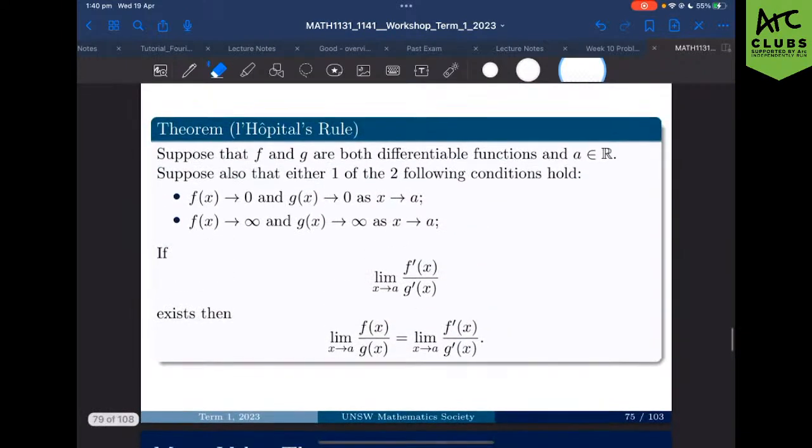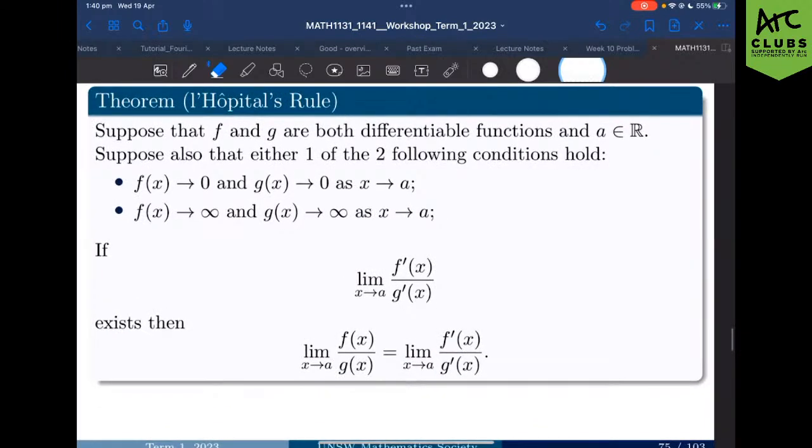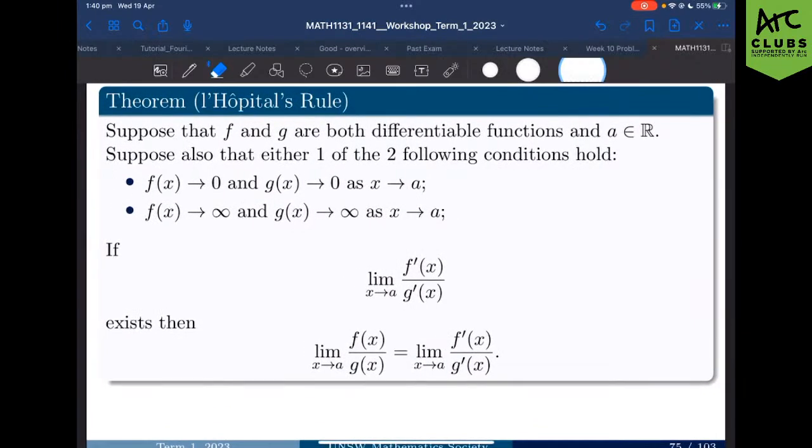So let's actually go through some conditions and how to use it. First things first, f and g being our functions that make up our fraction, f and g must both be differentiable, okay?